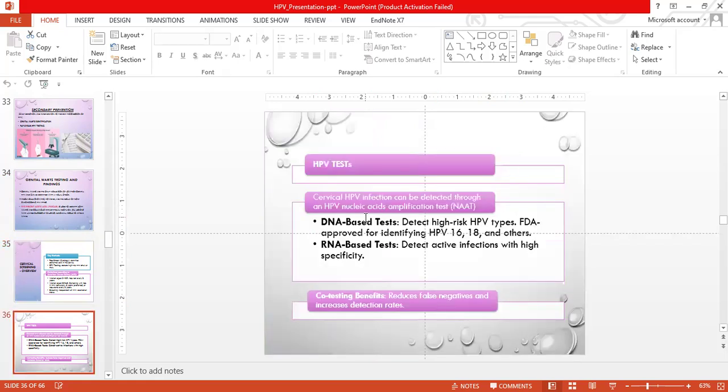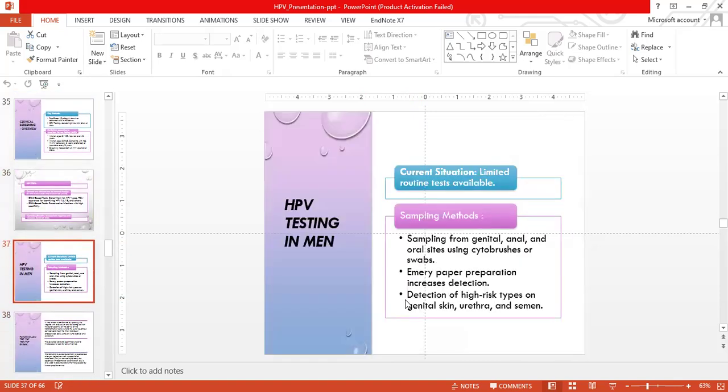HPV test. Cervical HPV can be detected through a nucleic acid amplification test for the HPV. They are the DNA-based tests which detect the high-risk types. FDA has approved this test for identifying HPV 16, 18 and others. RNA-based tests detect active infection with a high specificity. The benefit of co-testing with both the HPV test along with the Pap smear is that it reduces false negatives and increases the detection rates.